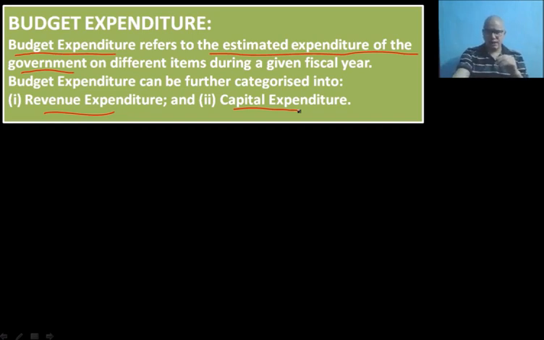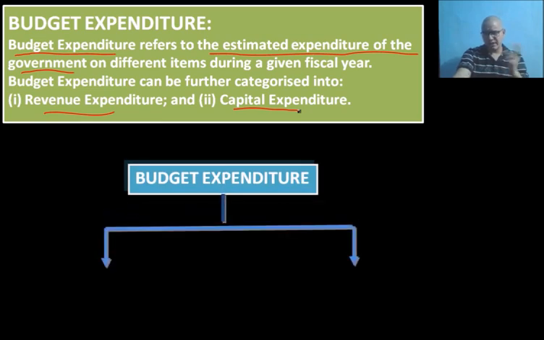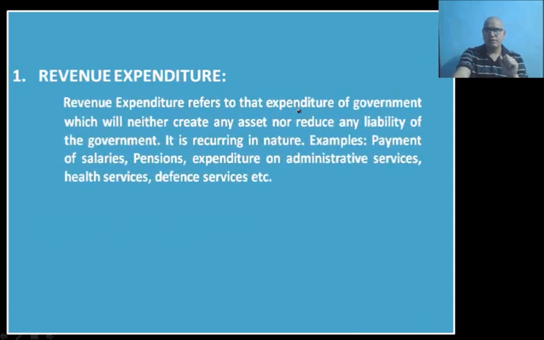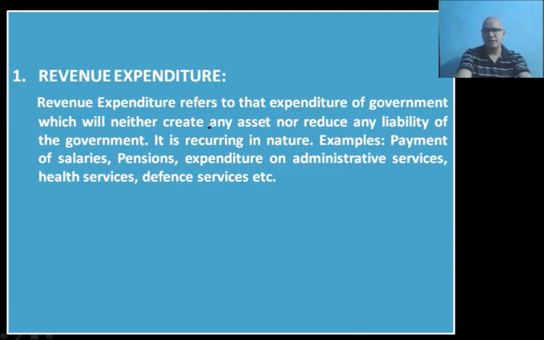We can see the classification as follows. Budget expenditure can be categorized into two parts, revenue expenditure and capital expenditure. Now we will go into details about what revenue expenditure actually means. Revenue expenditure refers to that expenditure of government which will neither create any asset nor reduce any liabilities of the government. So revenue expenditure is such type of expenditure which will have no impact at all on the assets and liabilities of the government.